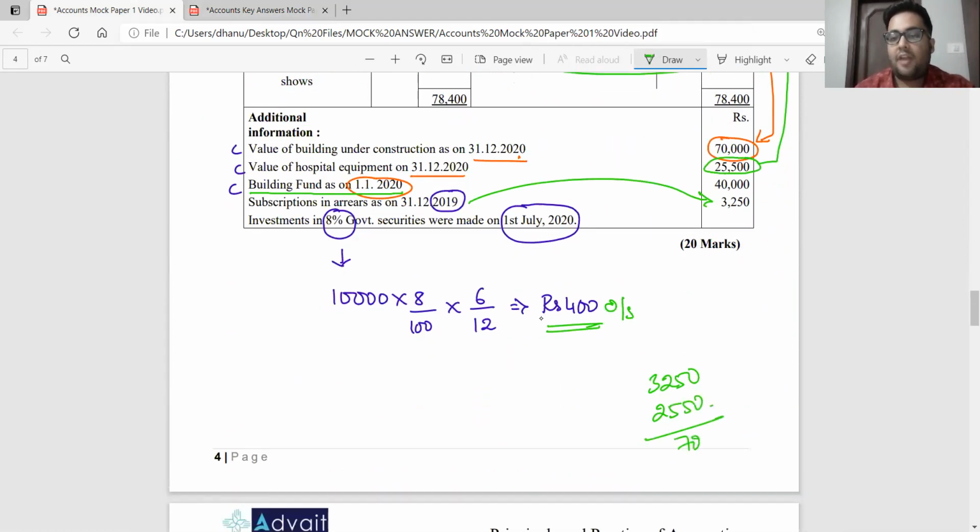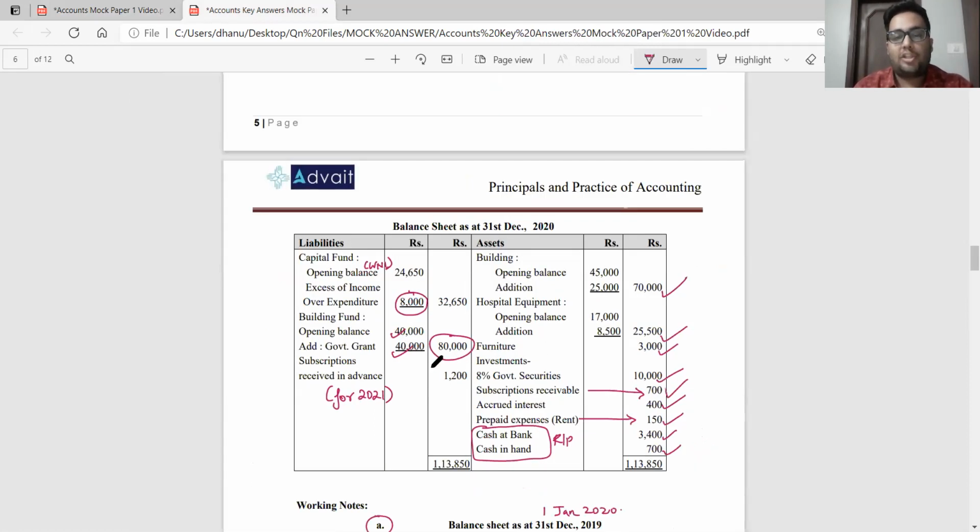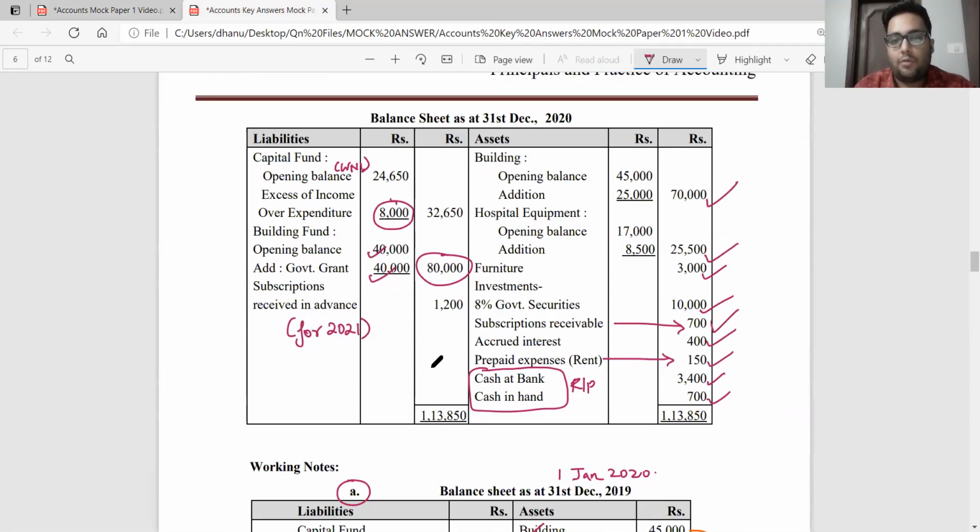What is this amount? 700 rupees. This 700 rupees is still outstanding for the year 2019. Since it is a subscription outstanding amount receivable, I show it on the asset side. Subscription receivable 700 rupees. And with this, your balance sheet should match at 1,13,850 rupees.